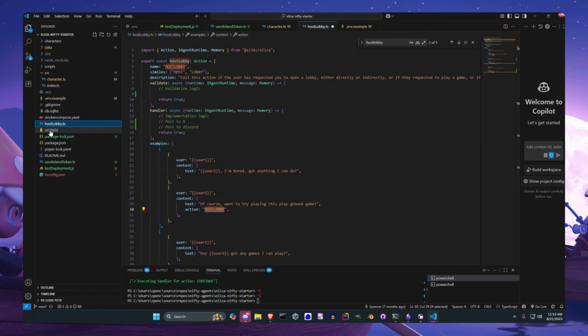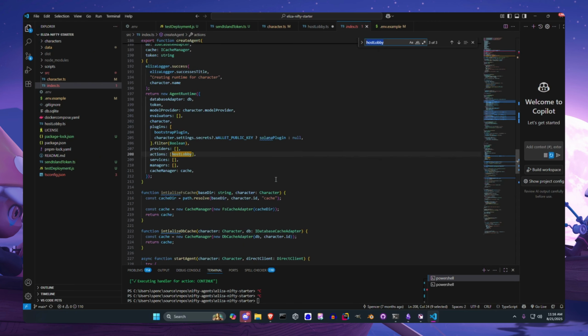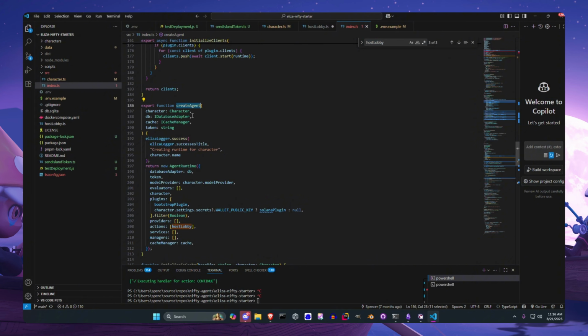So once we've defined our action, we can import it with this line right here. And then down here in create agent, we're just going to tell the agent, hey, you have the ability to use this action. And you can do an infinite number of actions. There's really no limit to what you can do with these agents, aside from just your creativity.